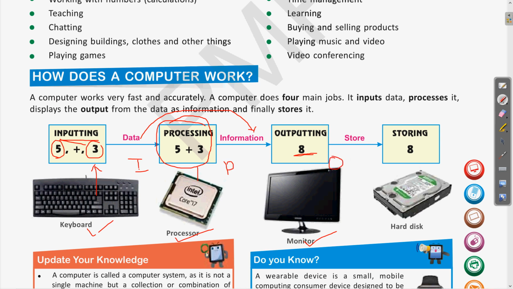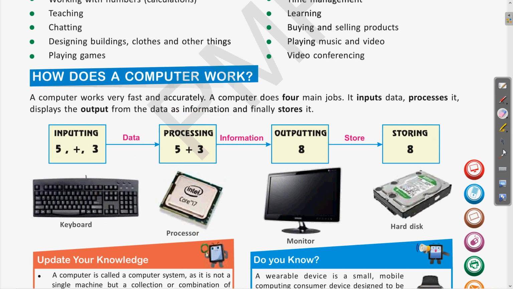Clear? After the output, this data can be stored in the hard disk in the form of storage. Clear? This way you are able to see in this diagram how input, process, output and storage are done with the help of a computer. I hope this is very much clear to you by this diagram.